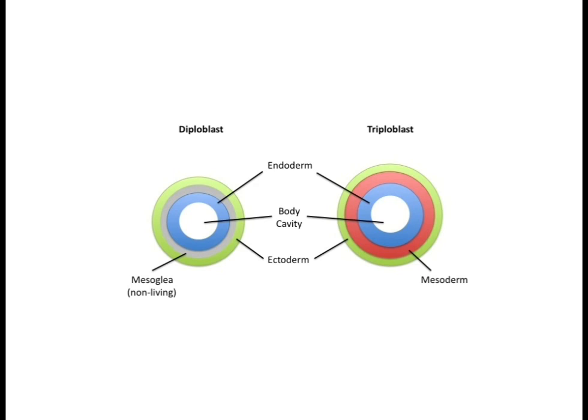But the second figure is of the triploblast, and we human beings are triploblasts. So we have 3 germ layers. What are they? The outer one, the green color, is the ectoderm. The middle one, the red one, is the mesoderm, and the blue one is the endoderm. Is it clear? All this you have already studied in grade 9.